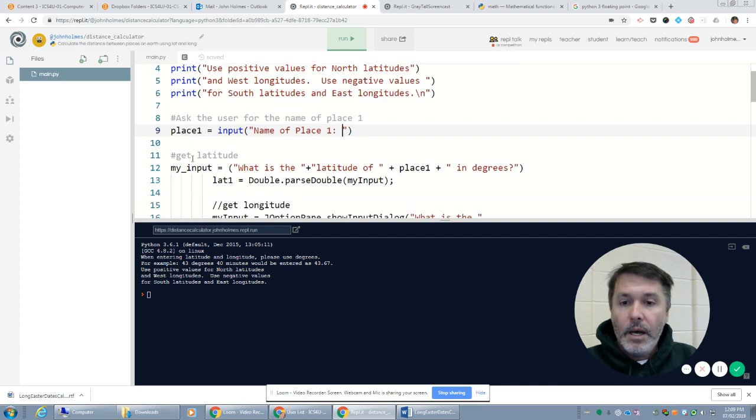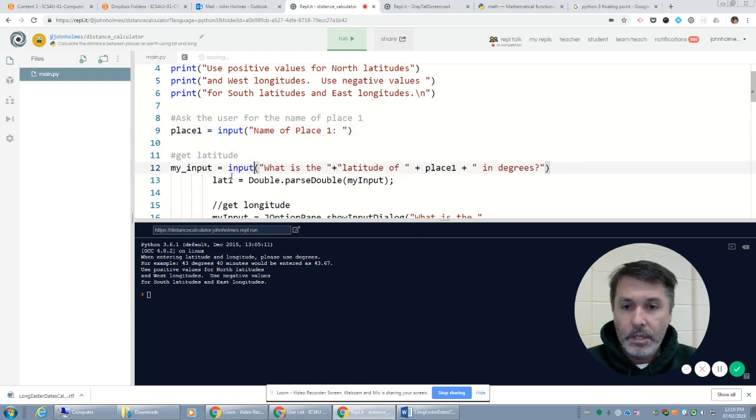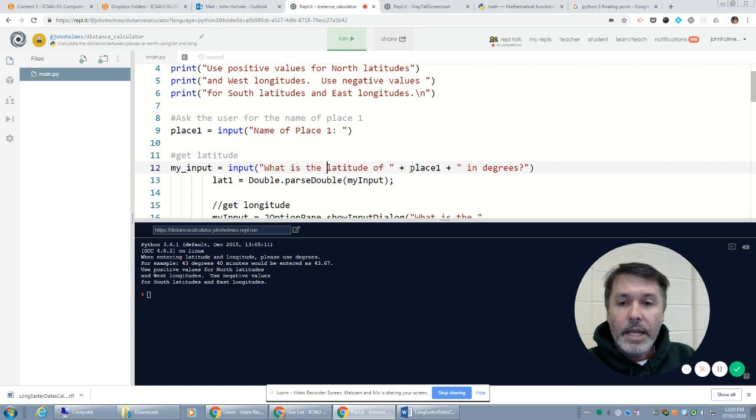I'm then going to get the latitude of place one, so get latitude. My input is equal to input. The input function can receive only one parameter, so this has got to be one parameter only. And so here we have a string. This was across multiple lines. That's why it was like that. What is the latitude of? Now what I'm going to do is take place one, which was a string. So if I said Kingston, what is the latitude of Kingston in degrees? And then I like to add a space at the end of that. So I'll put in that value, and that will be thrown into my input.